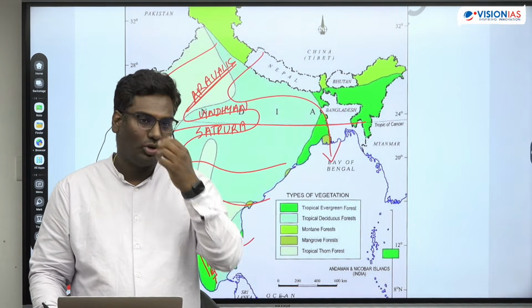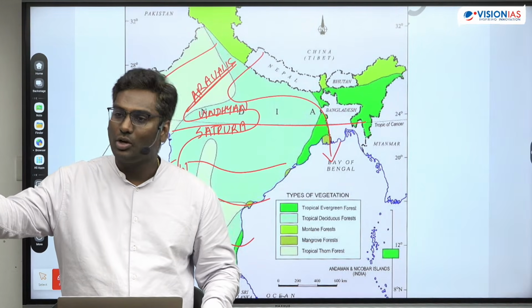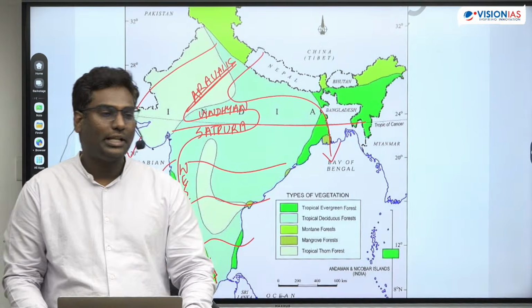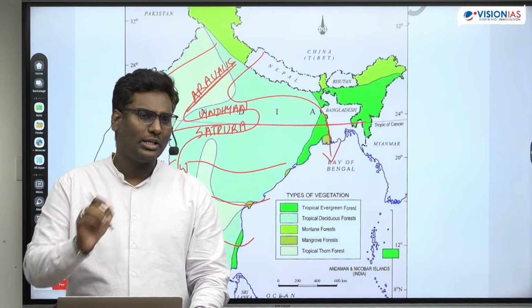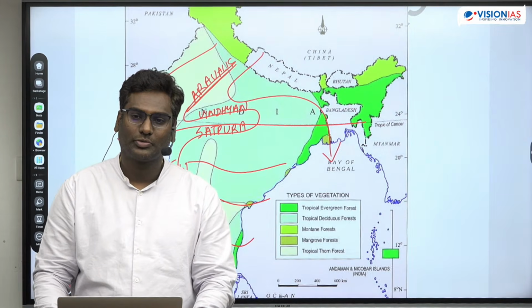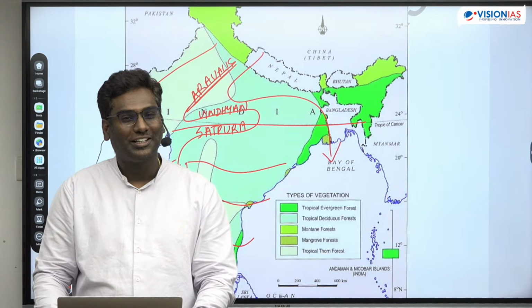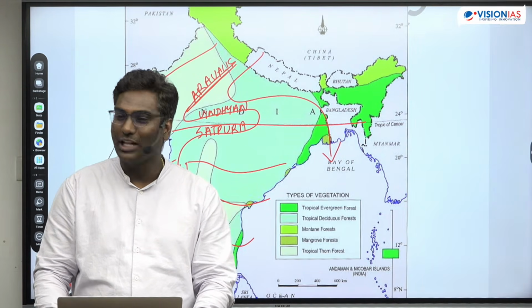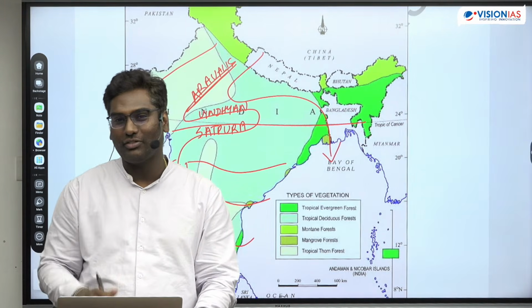Okay, so their deltas are also big, Ganga Brahmaputra delta. Okay, like that. So on the other hand, they are perennial, they are glacial fed. Okay, Ganga is purely glacial fed. True or false? True. Ken, Betwa, Son, Damodar, all these are perennial rivers. They are not glacial fed, they are rain fed.